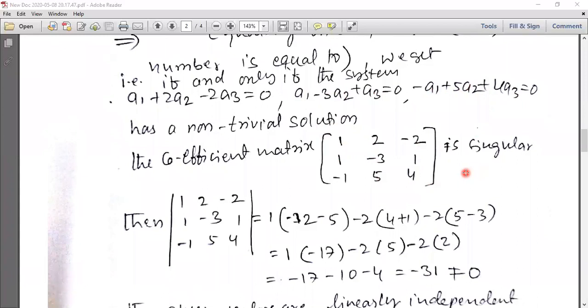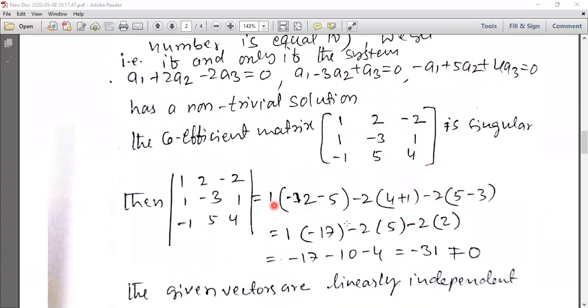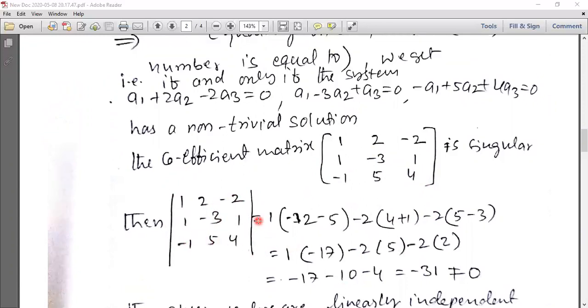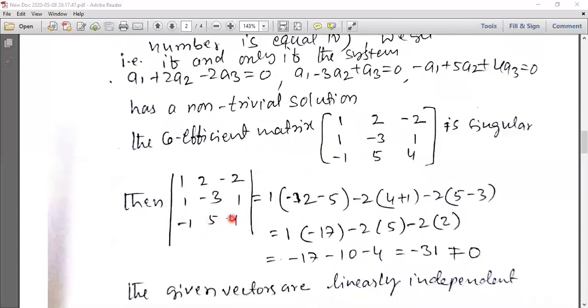It is a singular matrix question. Then find the matrix, which is the matrix form, then convert the matrix form to a determinant, and use the symbolic form like this. This is known as the determinant. Then this is a 3 by 3 determinant, which we can solve easily.